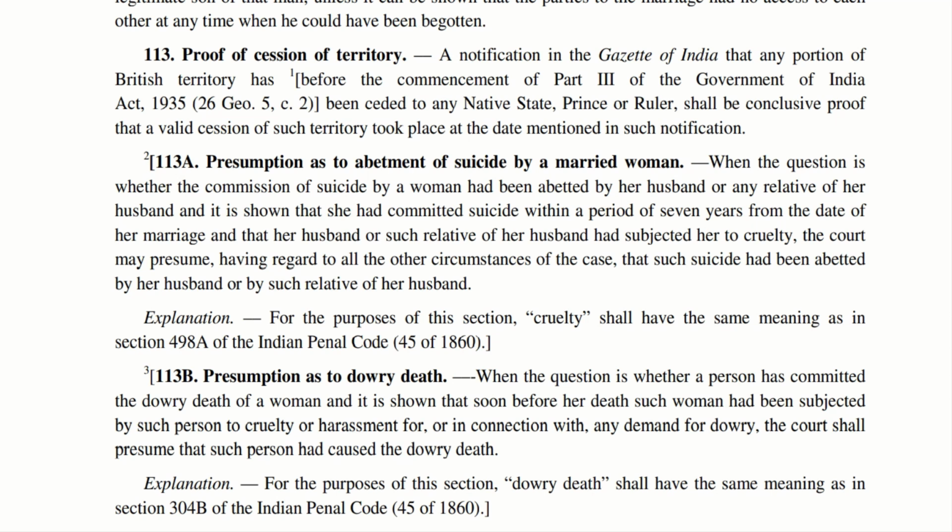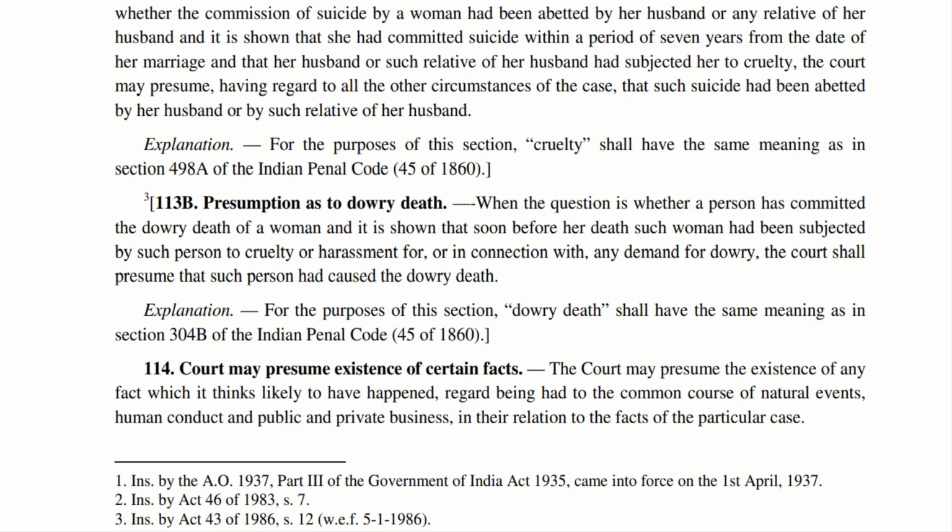Section 113B, presumption as to dowry death. Now there is a question before the court. The question is whether a person has committed the dowry death of a woman.